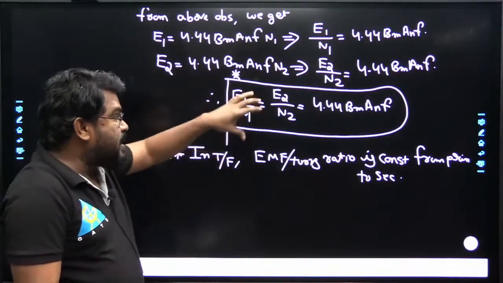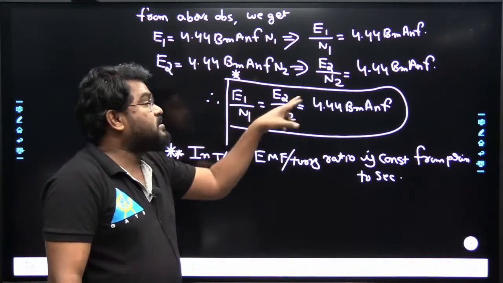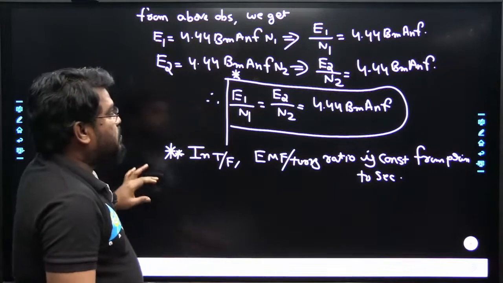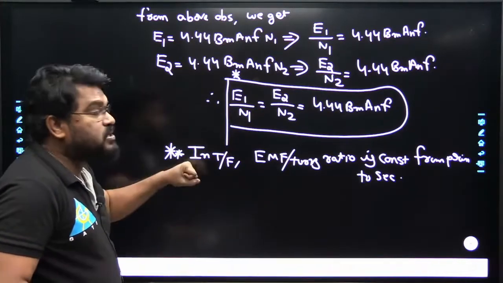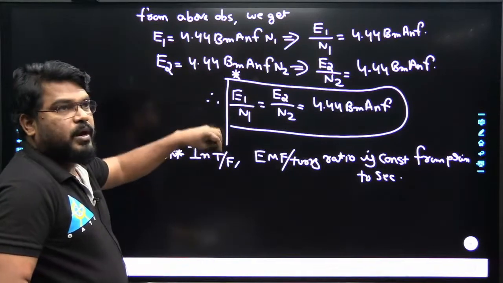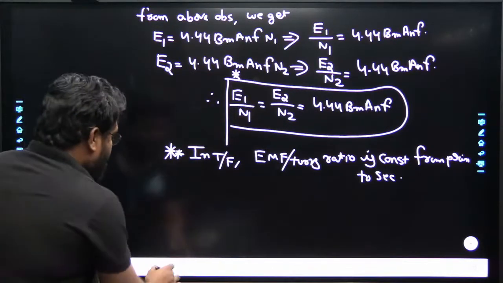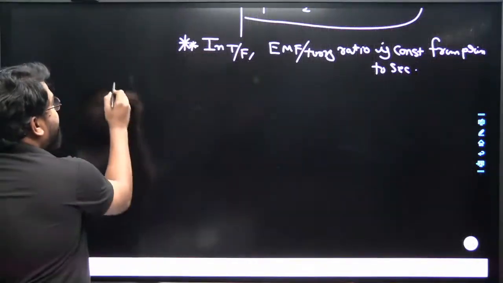That means the EMF per turn ratio in the primary winding is equal to the EMF per turn ratio in the secondary winding of the transformer. This is also one more possibility of a question. Sometimes we have a question to find out the EMF per turn ratio of a transformer. Next, another possibility of a question from the EMF equation.